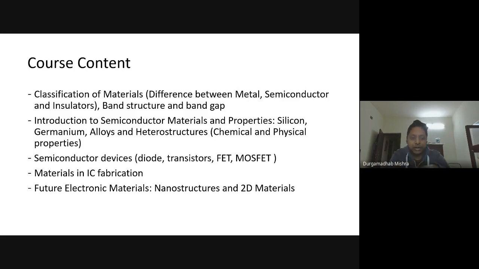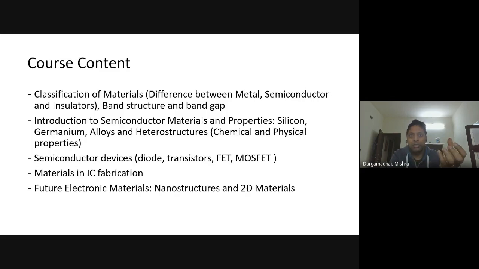And of course, that leads to assembling these components into a form we call integrated circuits, and we will look at some of the other materials that are being used in IC fabrication.